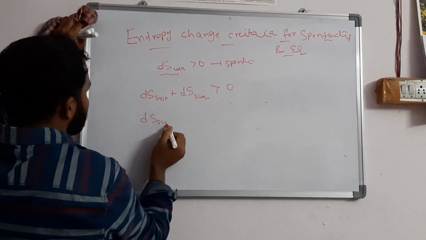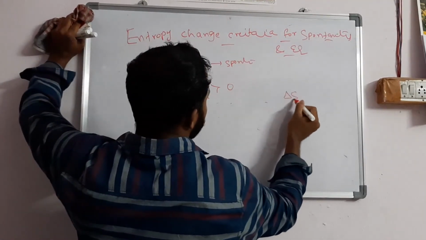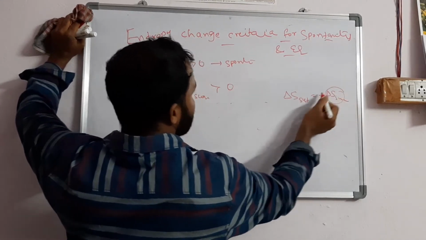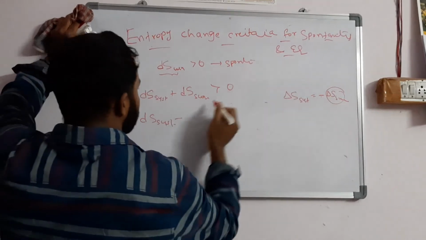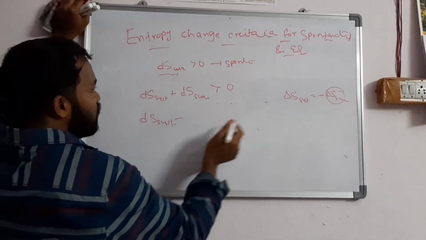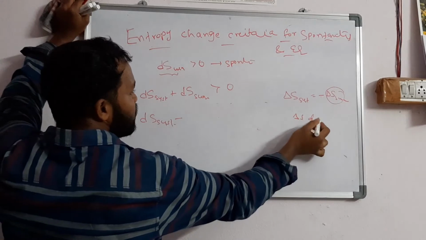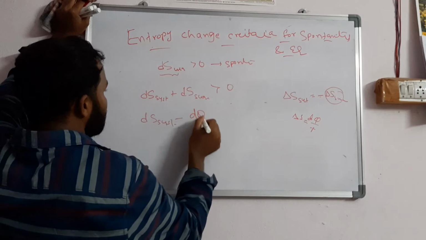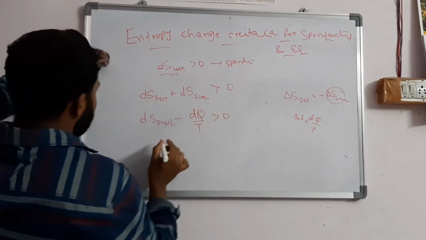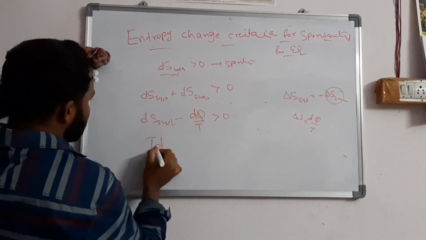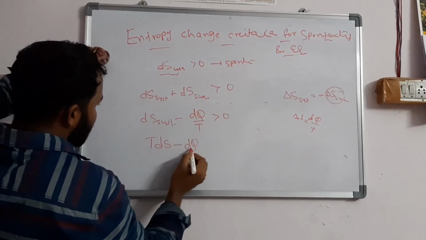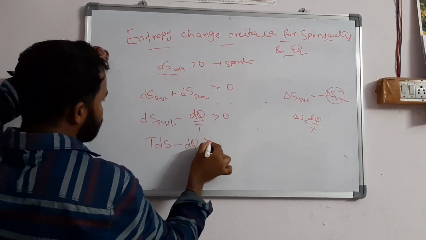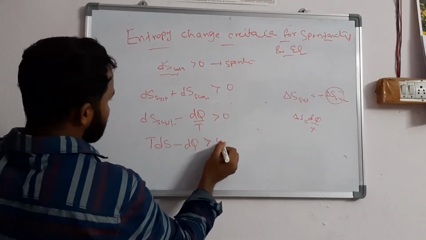In the previous class we discussed that delta S system is equal to minus delta S surroundings. So delta S surroundings is minus delta S system, which is minus dq by T, as we already discussed. Now minus dq by T is less than 0. So T comes here: TdS minus dq, the entire thing divided by T, is less than 0. If T multiplies with 0 you get only 0, so directly I am writing TdS minus dq is less than 0.